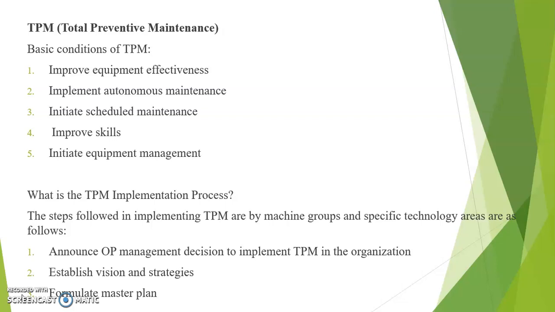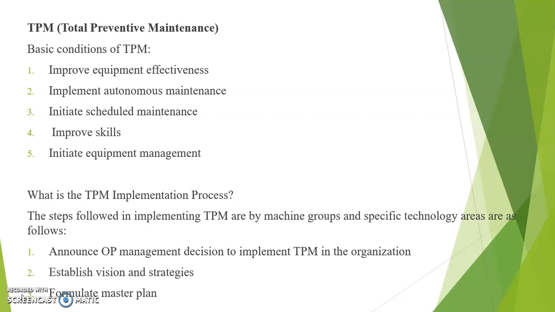Second one, achieve a first time pass rate of 99.5% in the next 12 months. Improve performance efficiency to 95% in the next 18 months. The vision and strategy guide the TPM team to attack specific areas of the plant and have a clear plan to achieve them. Next, the third step is to formulate the master plan.